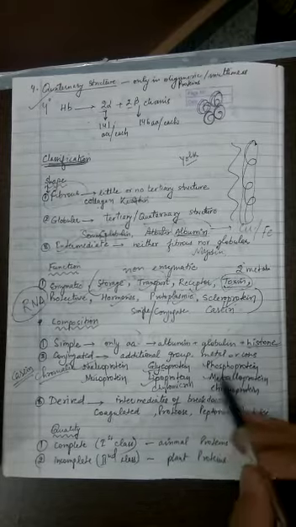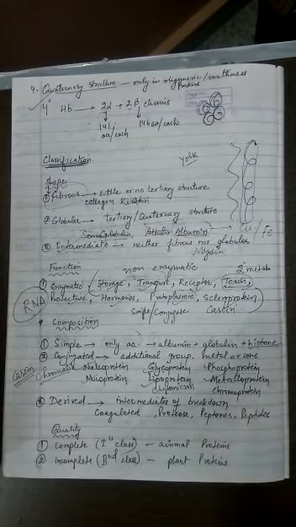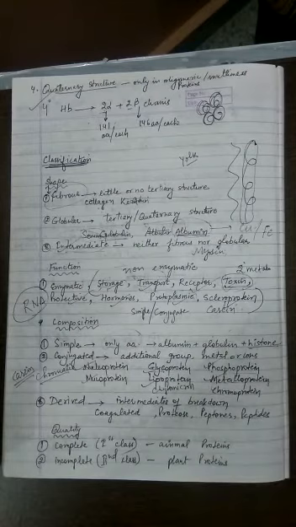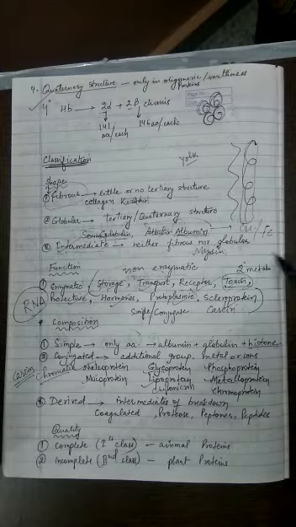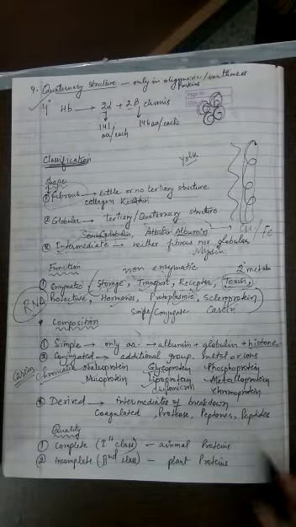The next category possible is metalloproteins. Those proteins which have a metal ion attached to them are called metalloproteins. The metal ion can be iron, or it can be copper, which I have already told you the example of. An example is ferritin. Ferritin is present in the human body also. Extra iron is stored in the form of ferritin. And then you have ceruloplasmin, which carries the copper. So the copper and iron are basically stored in the form of metalloproteins.